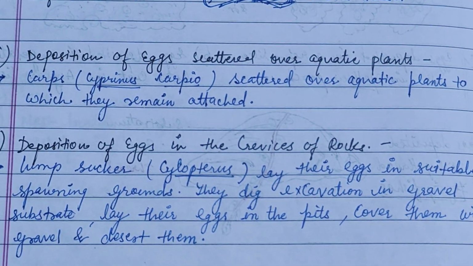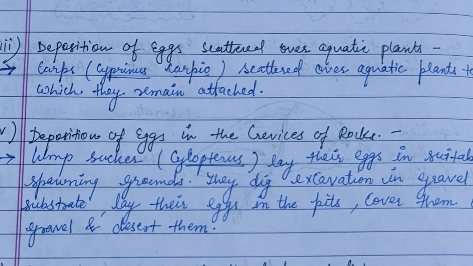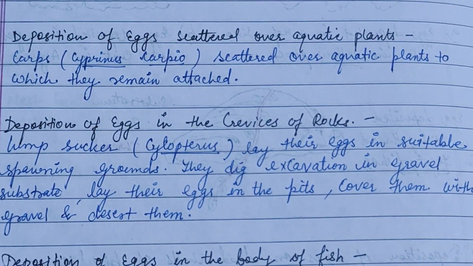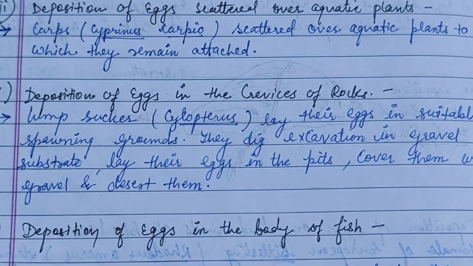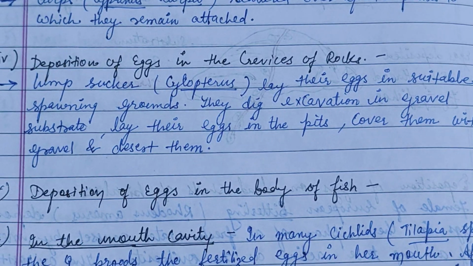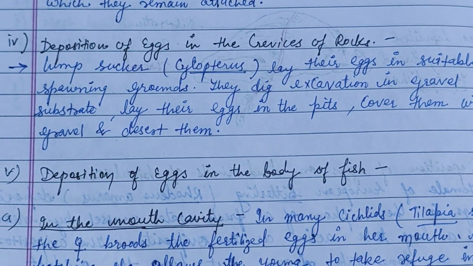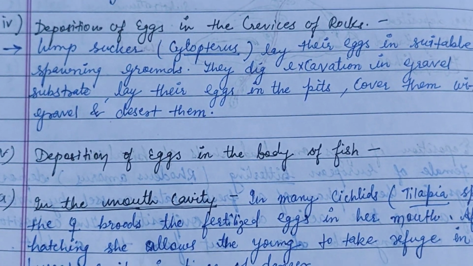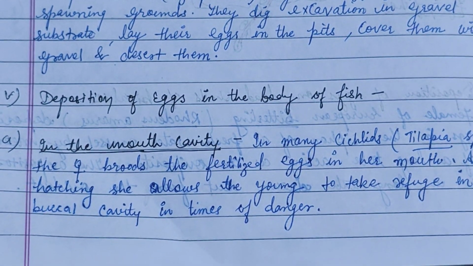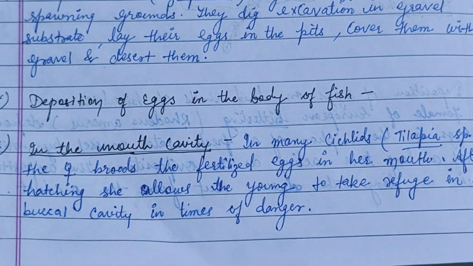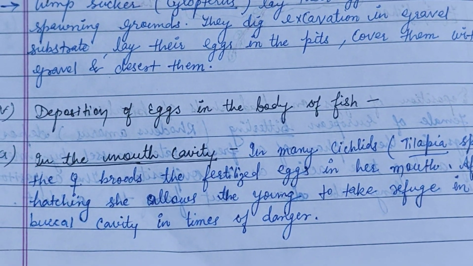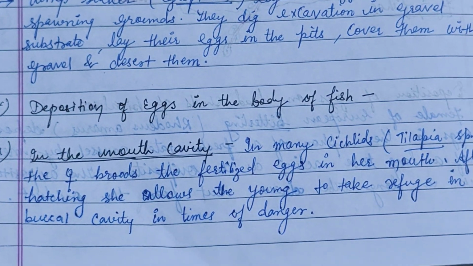Next is the deposition of eggs scattered over aquatic plants. The carps, Cyprinus carpio, scatter eggs over aquatic plants to which they remain attached. Next is the deposition of eggs on the surfaces of rocks. An example is the lumpsucker, or Cyclopterus. Next is the deposition of eggs in the body of the fish. Examples are the tilapia or cichlids, which lay the eggs in their mouth cavity.